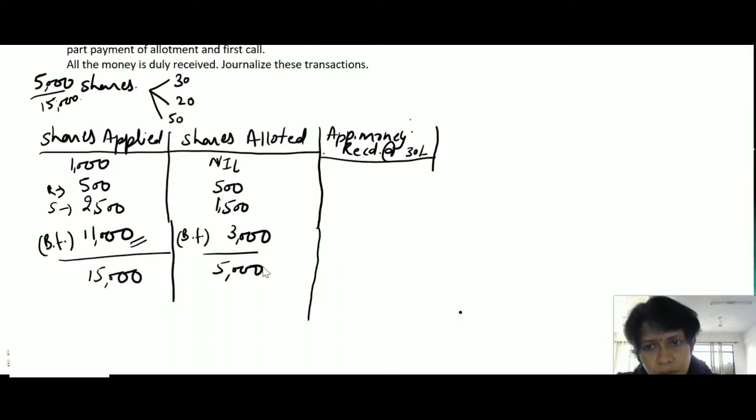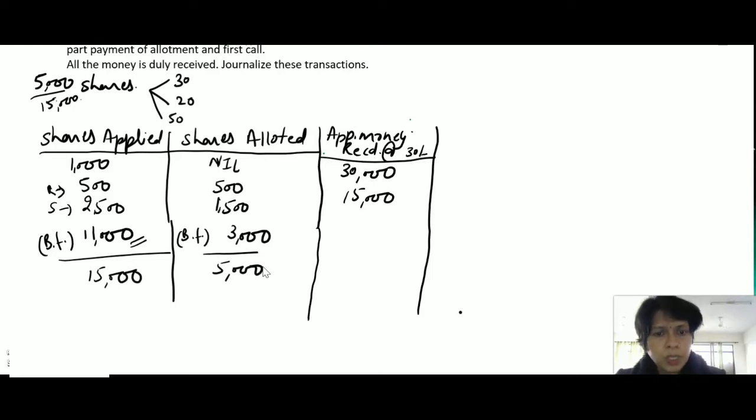We have received 1,000 into 30, it means 30,000 rupees. 500 multiplied by 30 means 15,000 rupees. 2,500 multiplied by 30, we have received 75,000 for the third category persons. 11,000 into 30 means 3,30,000 rupees. We have received this money from these categories of persons.